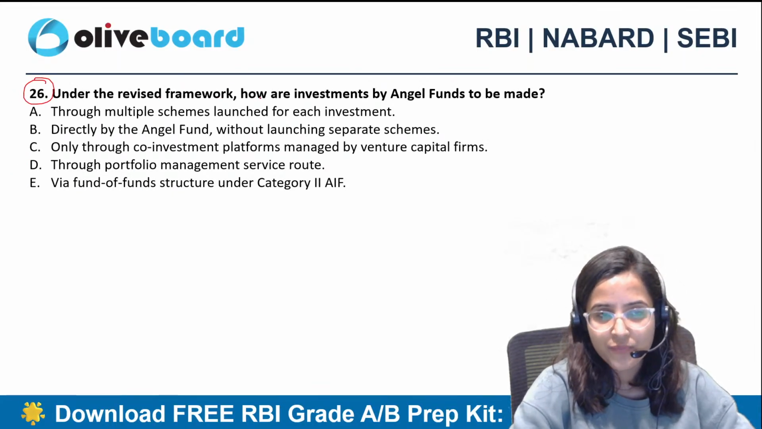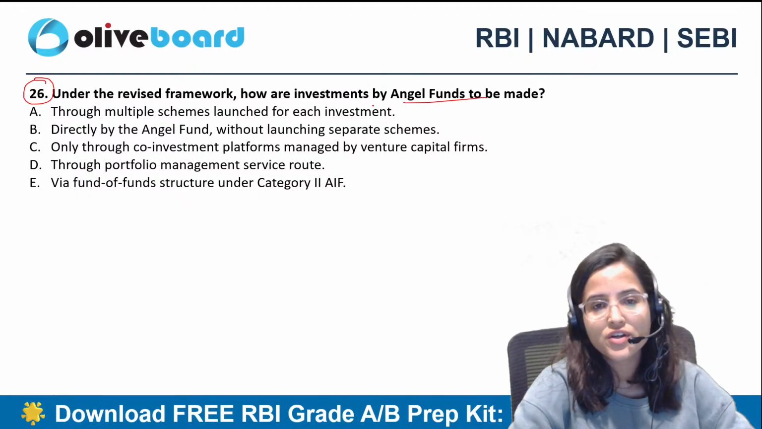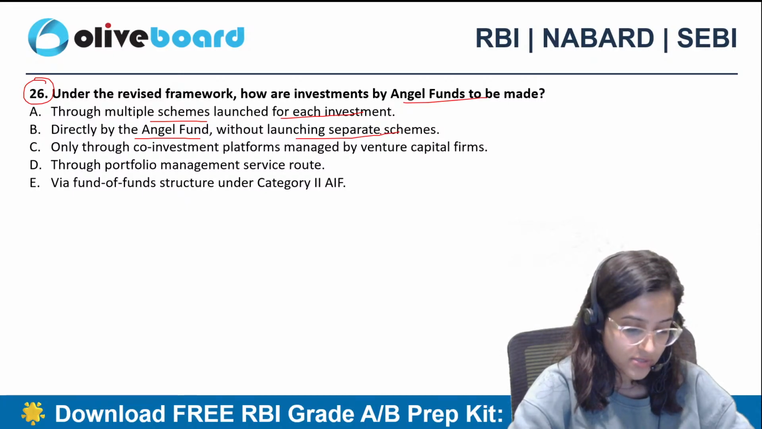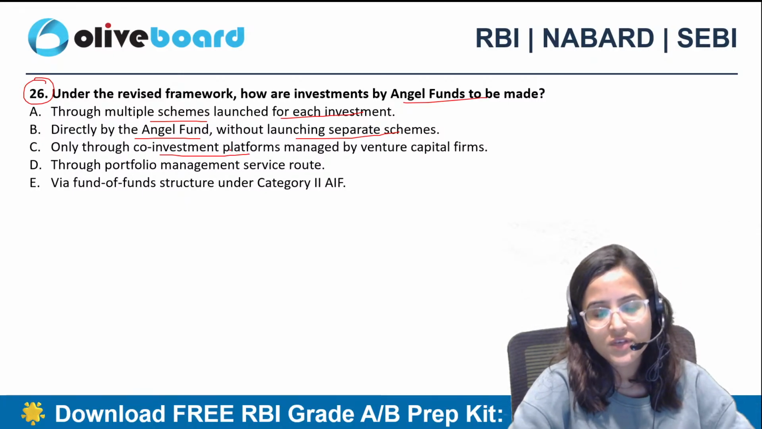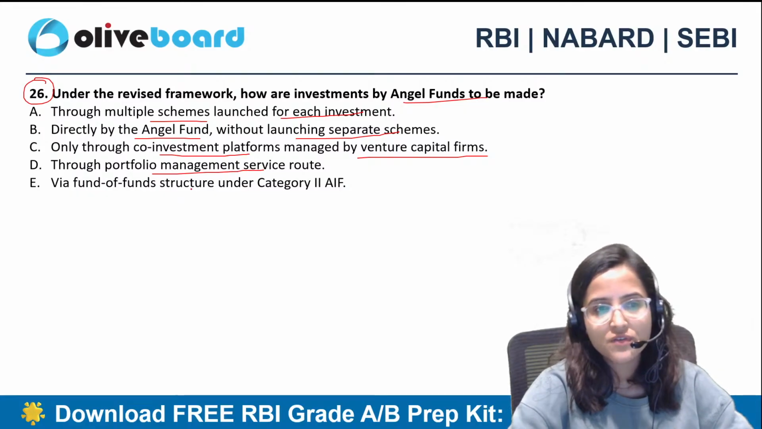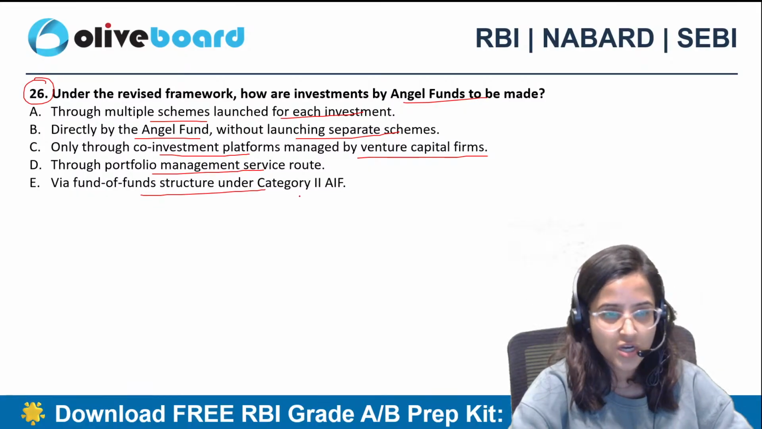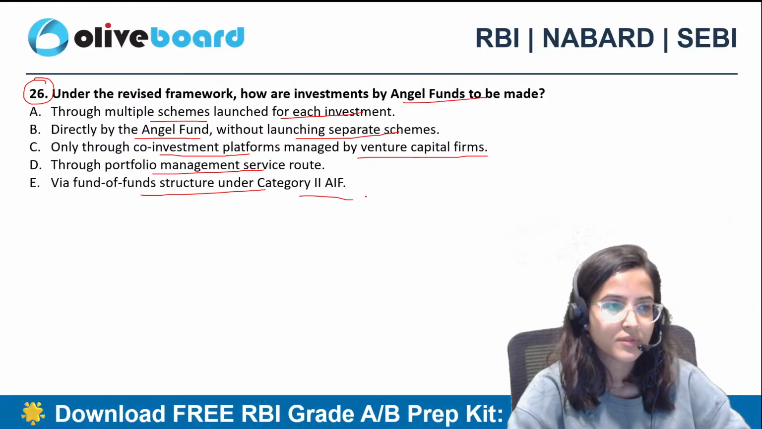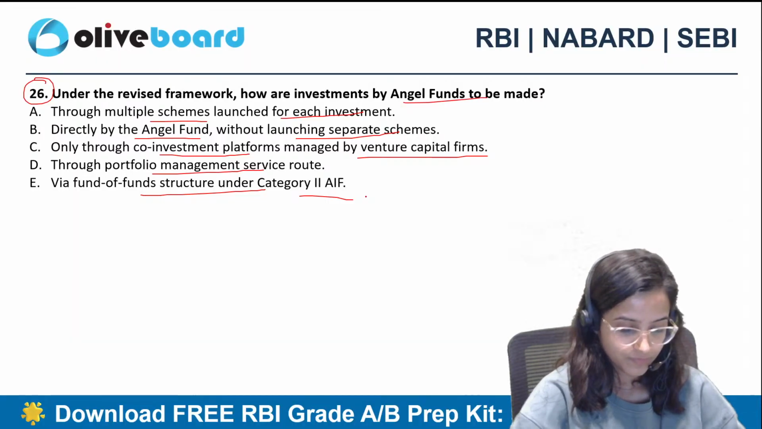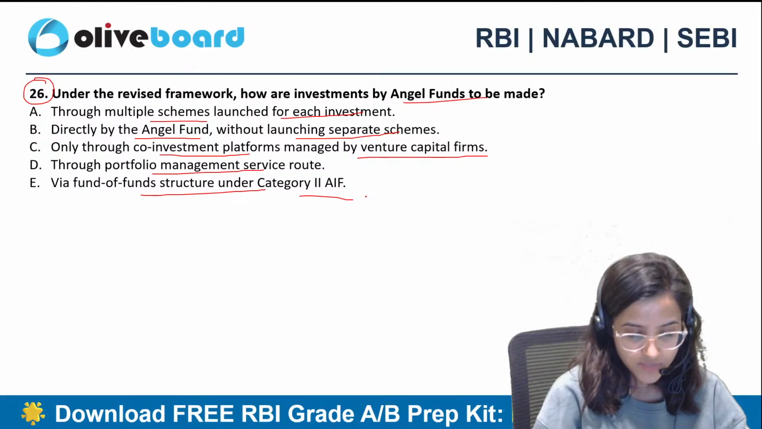26th question. Under the revised framework, how are investments by angel funds to be made? Through multiple schemes launched for each investment, directly by the angel fund without launching separate schemes, only through co-investment platforms managed by venture capital firms, through portfolio management service route, or via fund of funds structure under category 2 AIF. Question number 26, tell me the answer quickly.